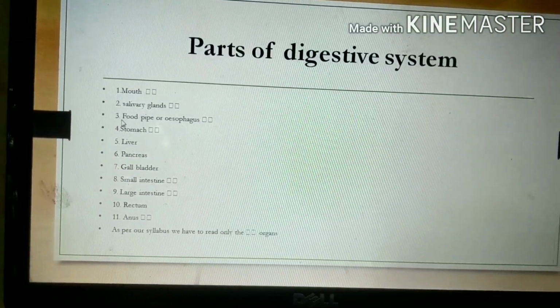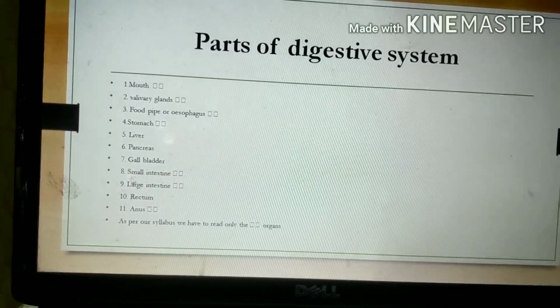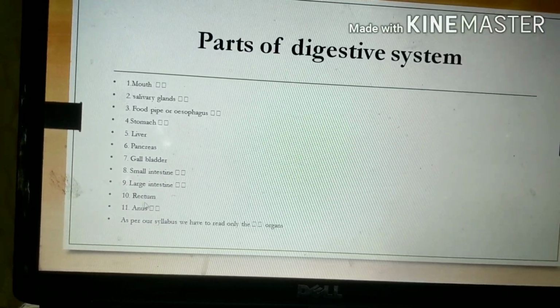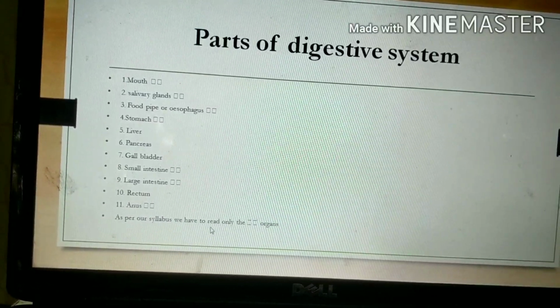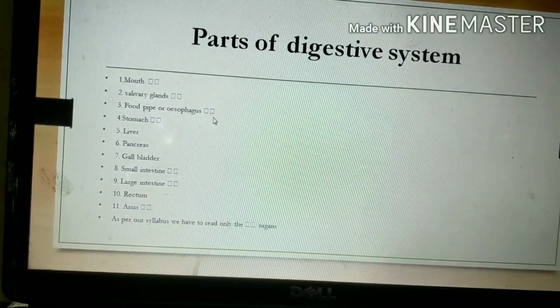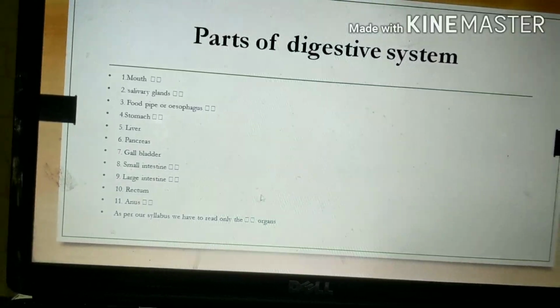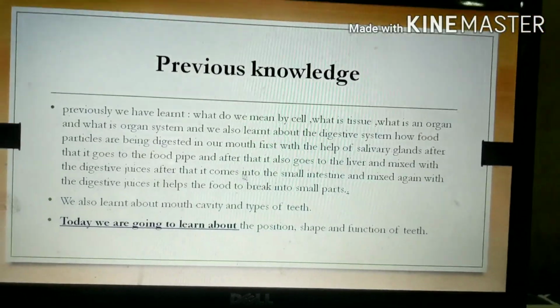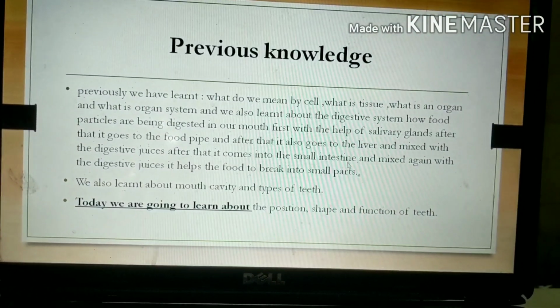Mouth, salivary gland, food pipe or esophagus, stomach, liver, pancreas, gallbladder, small intestine, large intestine, rectum, anus. But as per our syllabus, we have to read only this: mouth, salivary glands, esophagus, stomach, small intestine, large intestine, and anus.